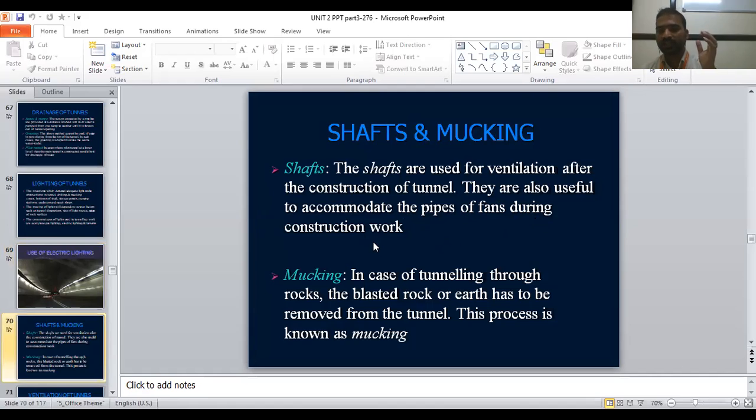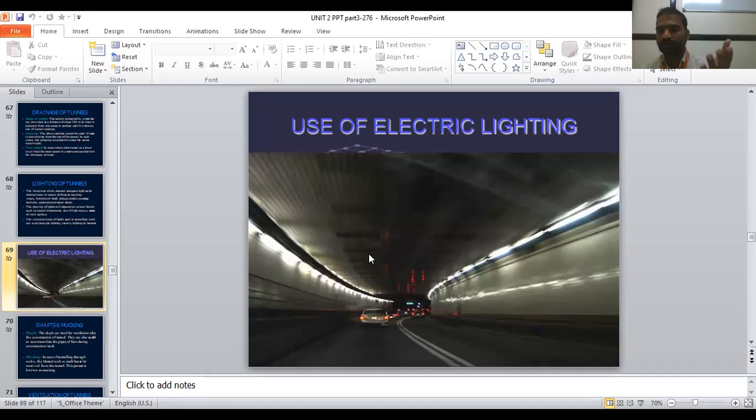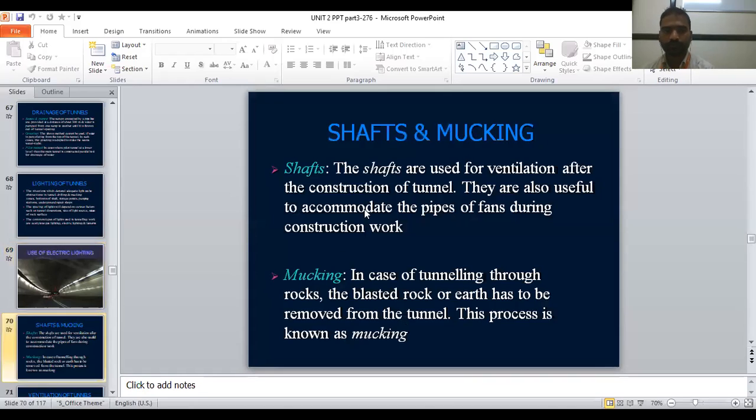Okay, now construction has to be done. While constructing such a big tunnel, initially there is no light and no ventilation. In order to do all those things, we should have the proper shaft. It means open. So through that shaft, all the pipelines and fan lines will be run, and there will be lighting and all. Shafts are used for the ventilation after the construction of the tunnel. They are also useful to accommodate the pipes of the fans during the construction work.